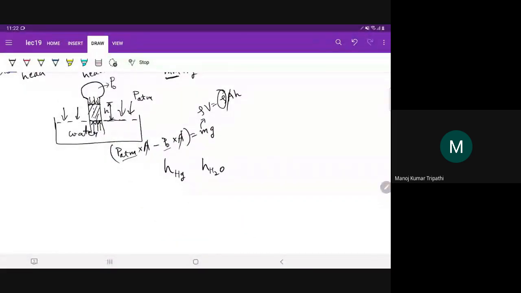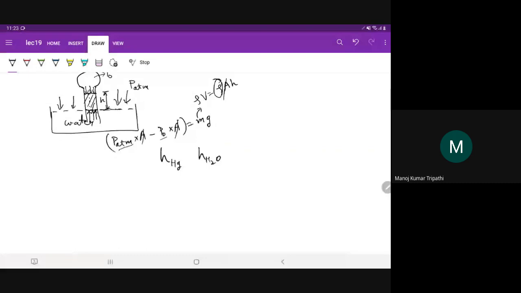Yes, that is correct. Height of H2O will be higher than height of mercury. So that's why most commonly mercury fluid is used, so that you don't have to make a very long setup, a very long tube.